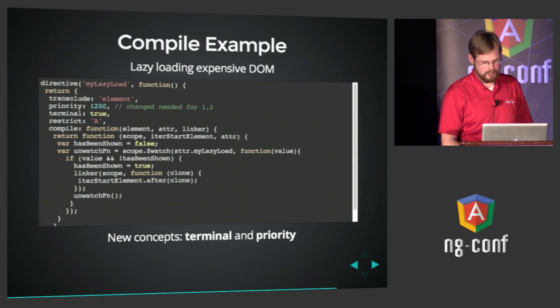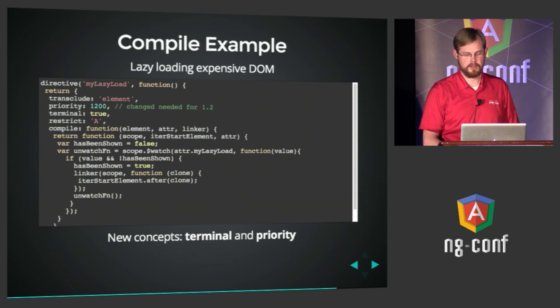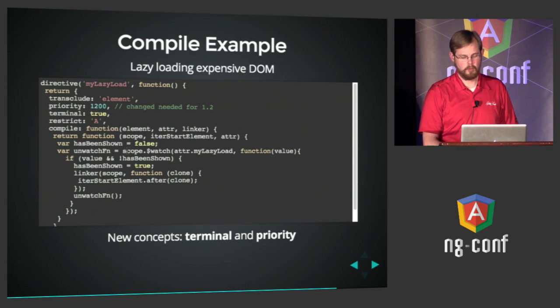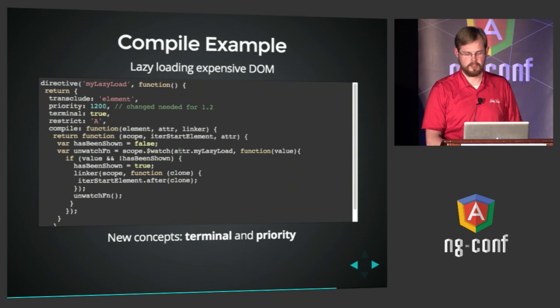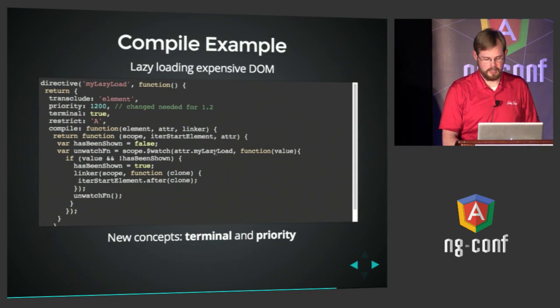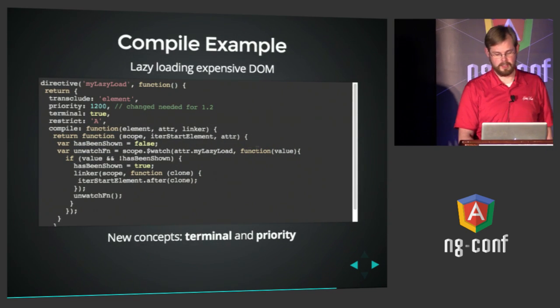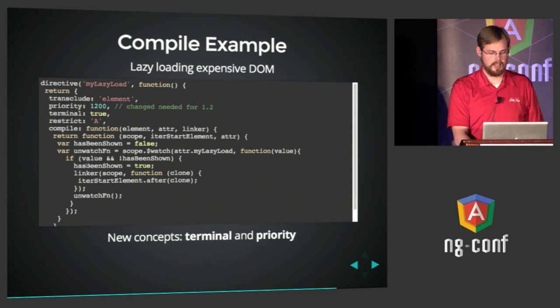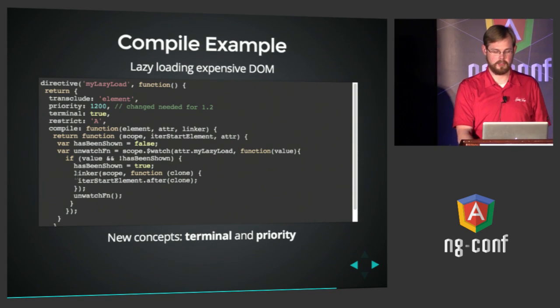What we're doing in this case is we are keeping track of whether we've been shown yet, and we're doing a watch on the caller's scope with whatever value they passed in to here, ready to show. In this case, they passed ready to show. When that becomes truthy, and this watch function gets called, and we haven't been shown, we're going to set has been shown to true.